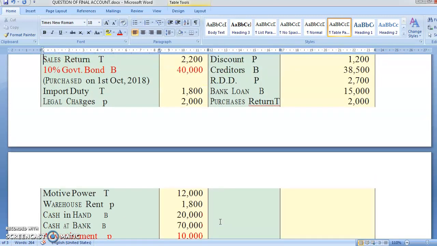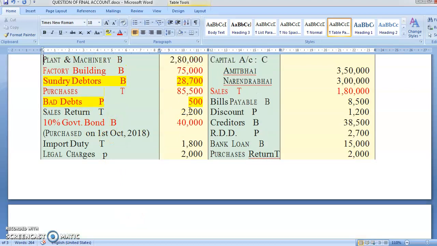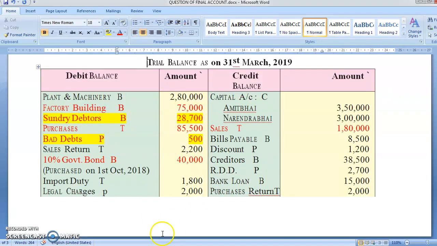You have to put a tick mark. Here I don't have a tick mark pattern, so I'm doing it. See, in debtors and bad debts, you have two. So that's why I put 2. See, I put a yellow color also and red because there are 2 adjustments. Accordingly, you'll have to leave the space. Okay, students? Now let's start solving the problem. Slowly and gradually, we'll solve the problem.